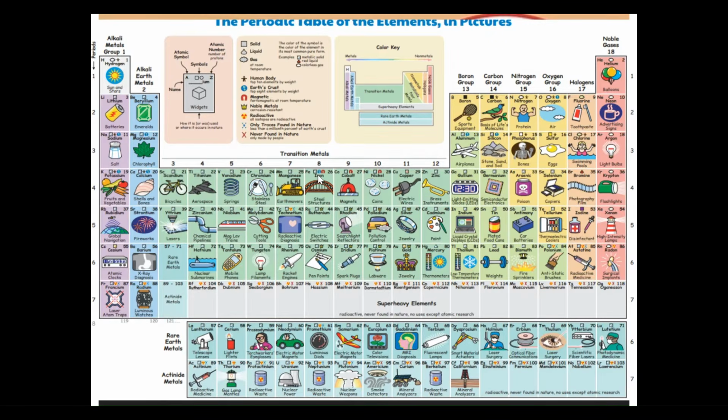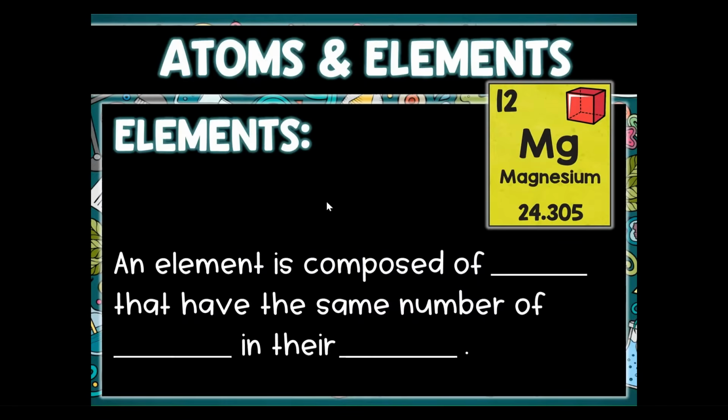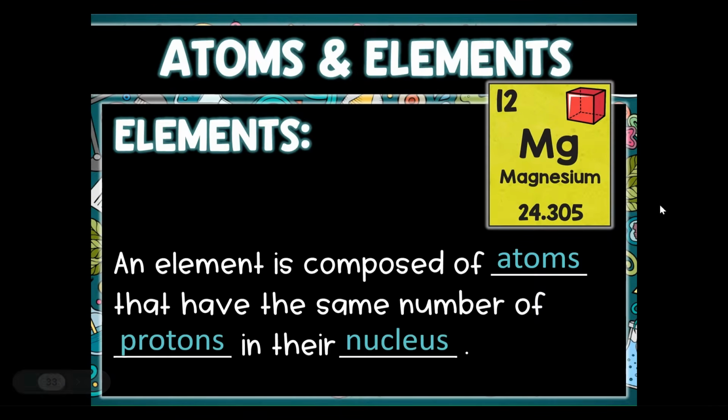So you can try to separate it the best that you can by chemicals, but you can't. So an iron element cannot be broken down into something else like manganese or chromium. So if we are talking about iron element, it is just pure iron that is comprised of just iron atoms. Another thing about elements is that an element is composed of atoms, like I previously mentioned, and they have the same number of protons in their nucleus.